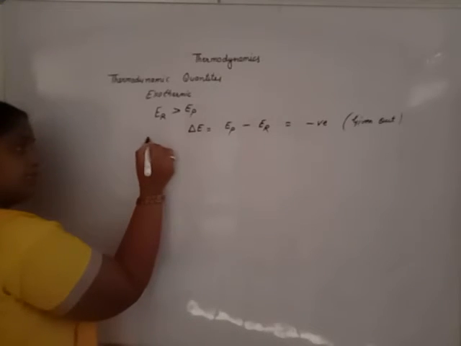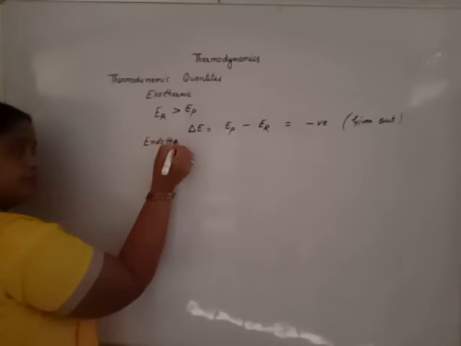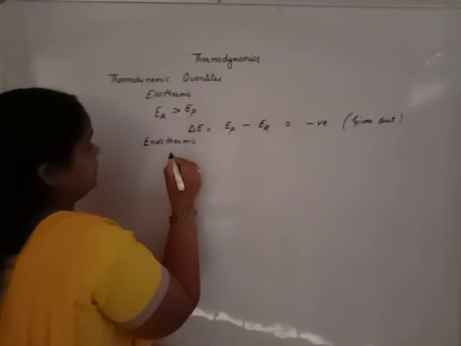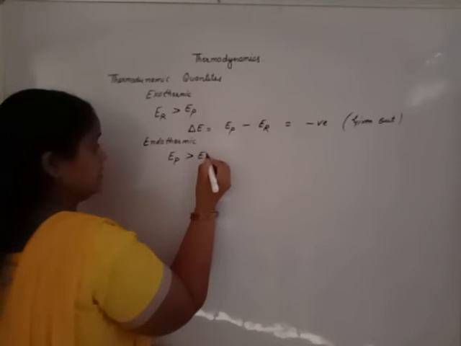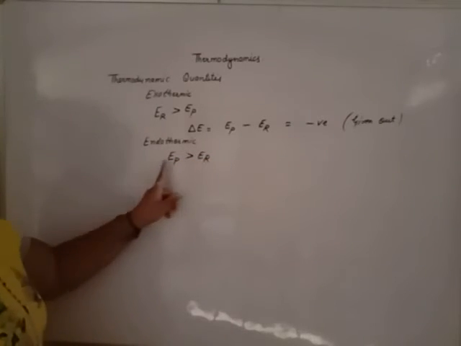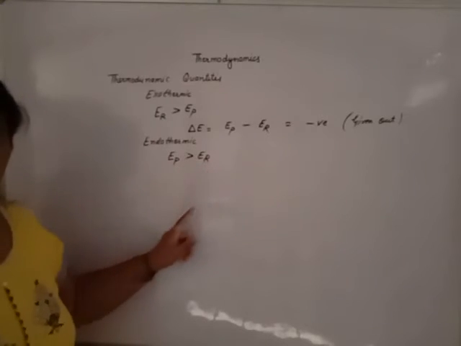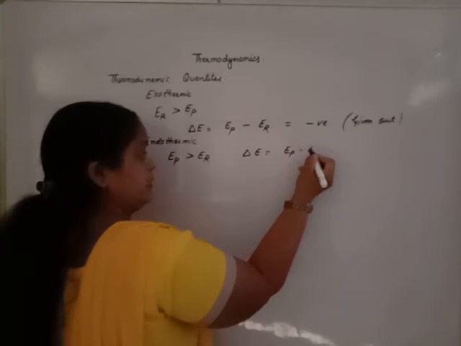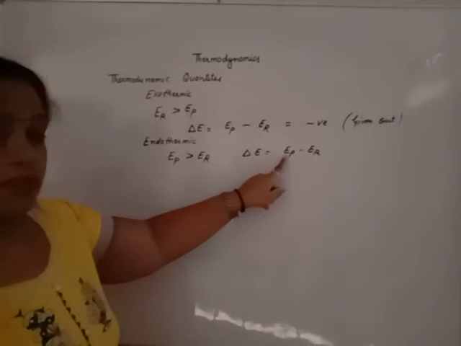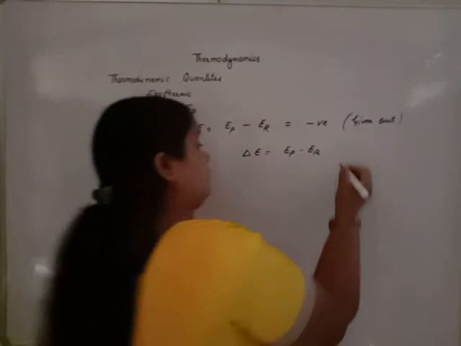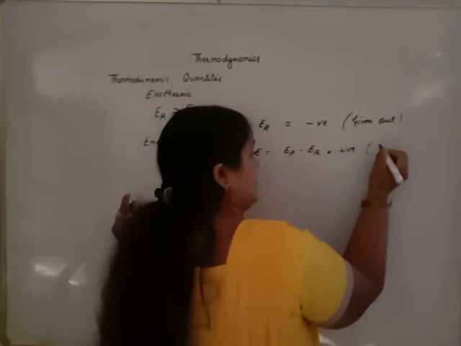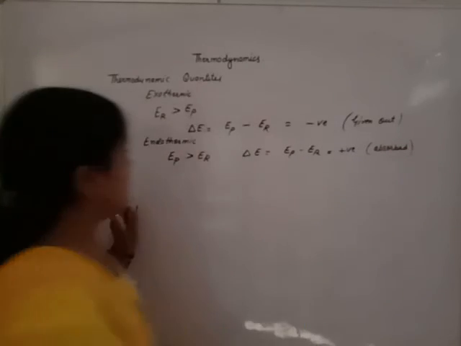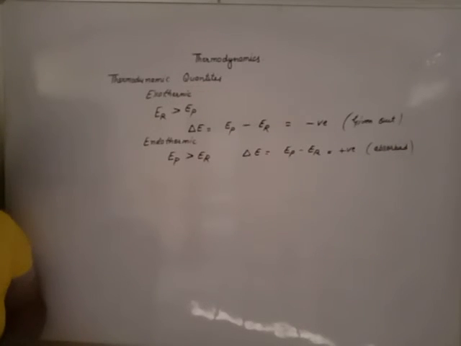For endothermic reaction, energy is absorbed because internal energy of product is greater than internal energy of reactant. So, change in internal energy can be calculated as product minus internal energy of reactant. Sign of greater internal energy is positive. We can say positive. That means energy is absorbed. If energy is absorbed, this type of reaction is known as endothermic reaction.